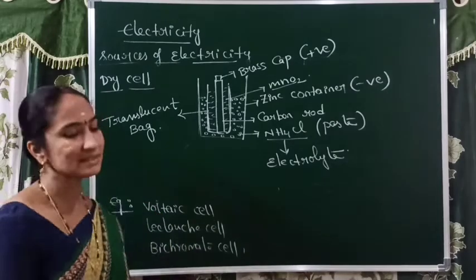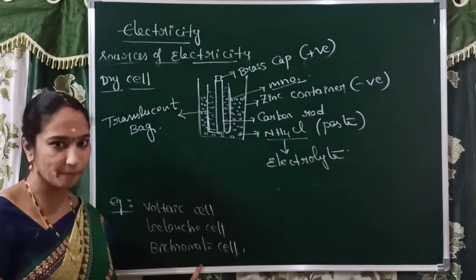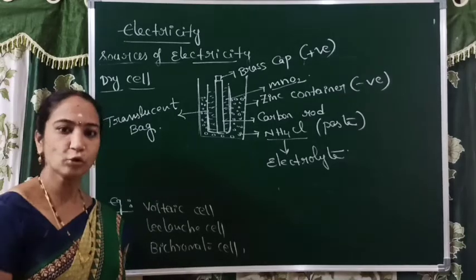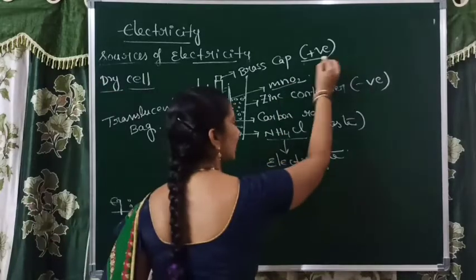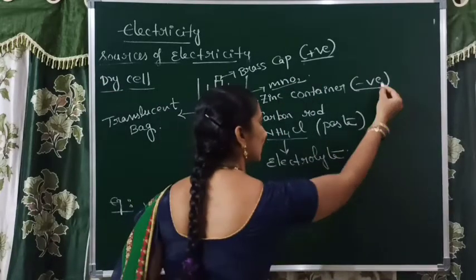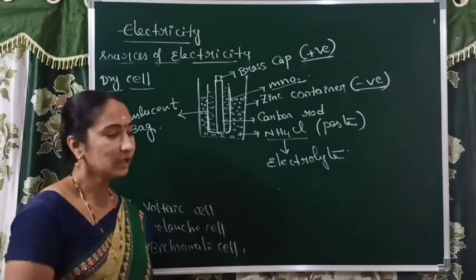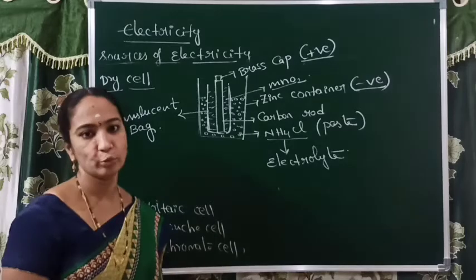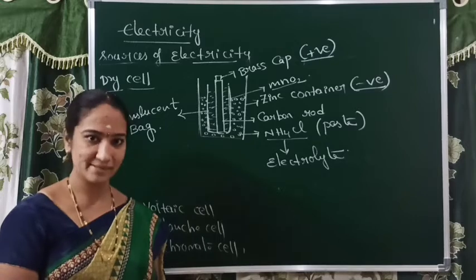Right? Now all chemicals are ready in a dry cell. With the help of any copper wire or any good conductor of electricity, we connect the positive terminal along with the negative terminal to a bulb, and automatically the bulb will glow. So this is the construction and working of a dry cell.